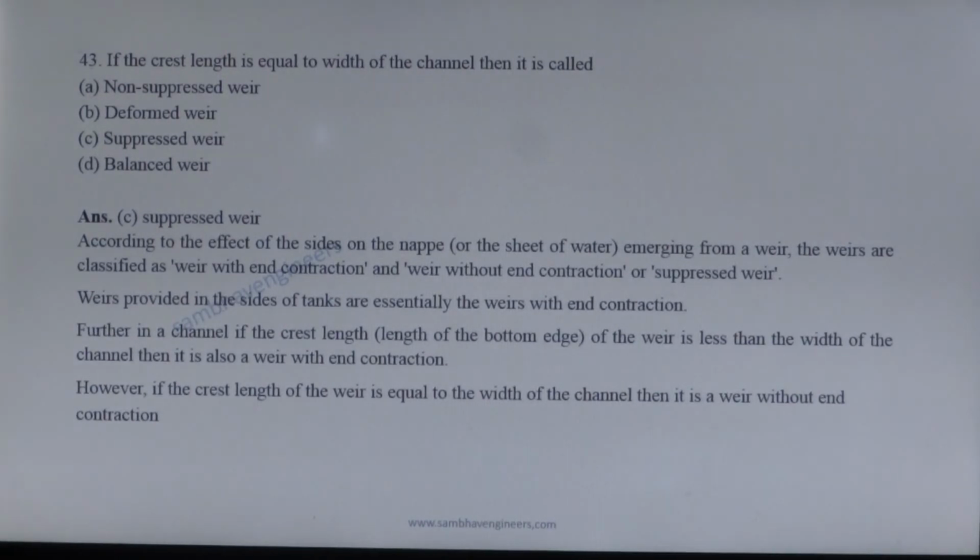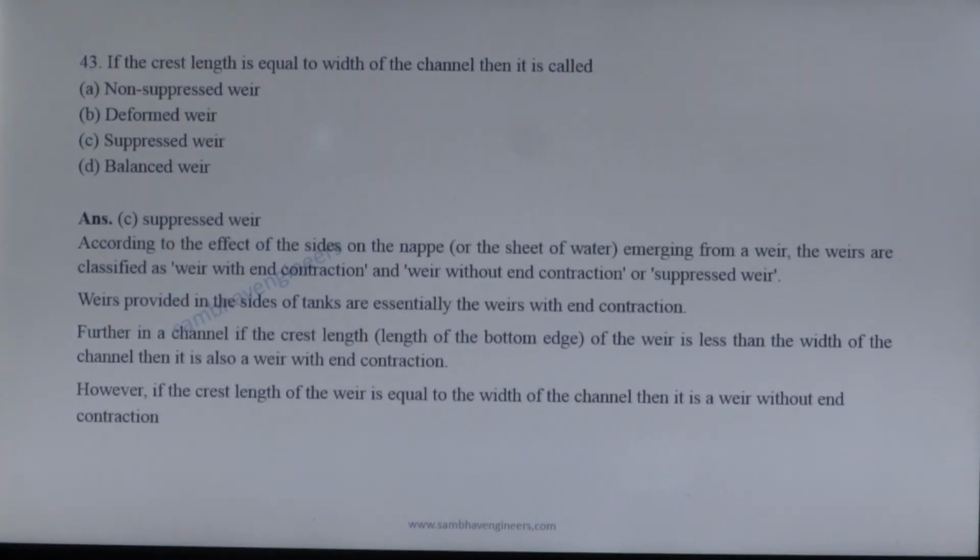Next question. If the crest length is equal to the width of the channel, then it is called. According to the effect of sides on the nappe emerging from a weir, the weir is classified as weir with end contraction and weir without end contraction. Weir without end contraction is known as suppressed weir, in which the length of the crest is equal to the width of the channel. So the correct answer is option C. Next question.